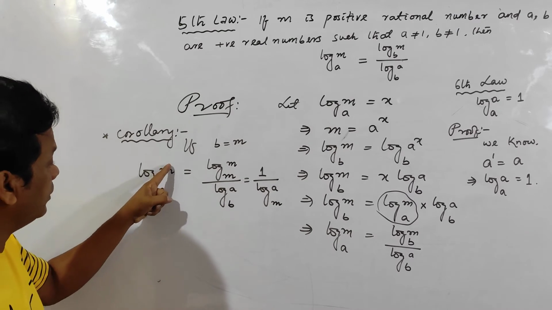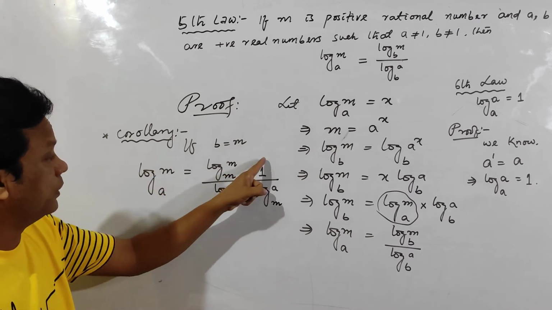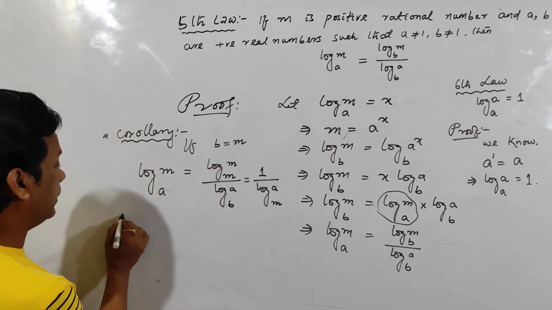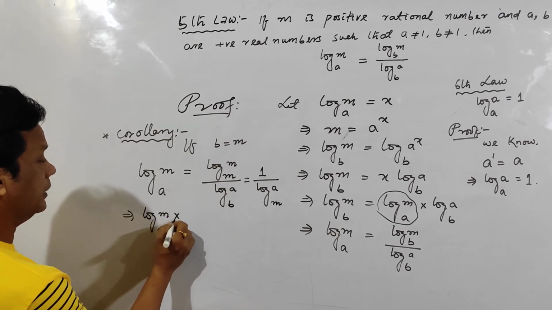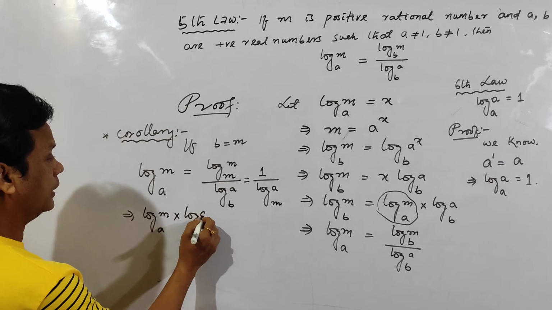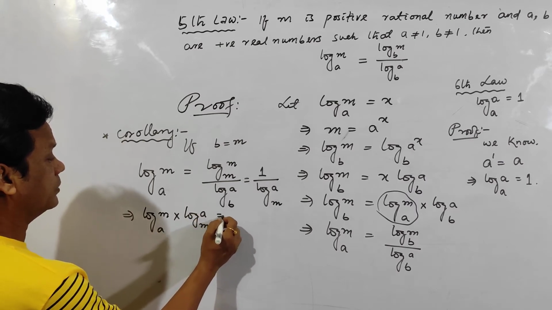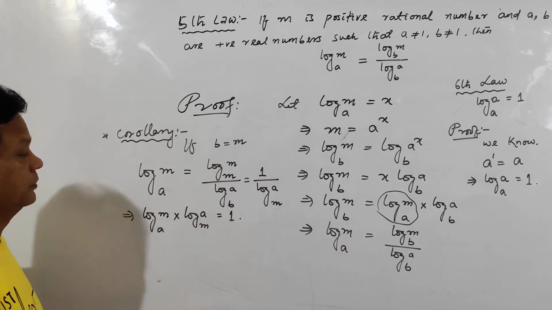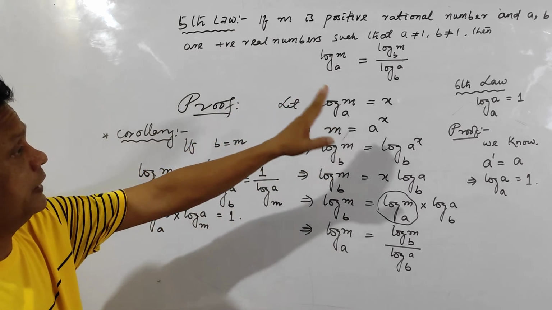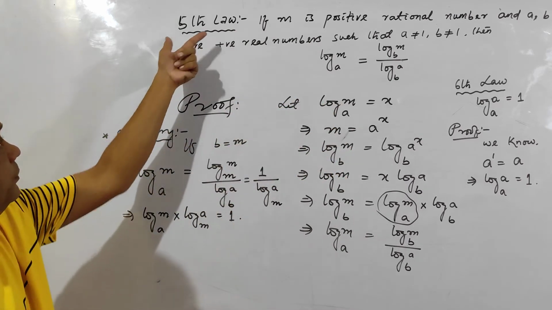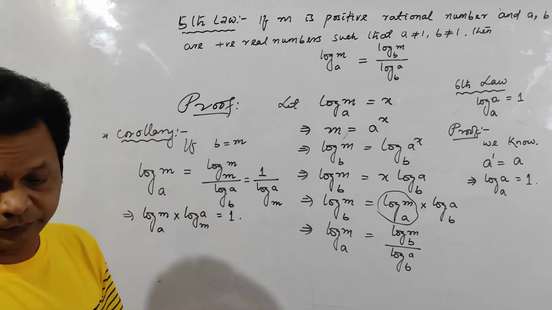That means if we interchange these two, it will become 1 by this one. So it implies log m to the base a into log a to the base m is equal to 1. So this is the corollary of the fifth law. Okay.